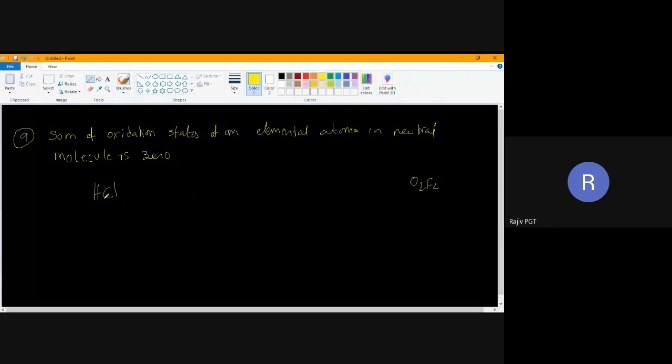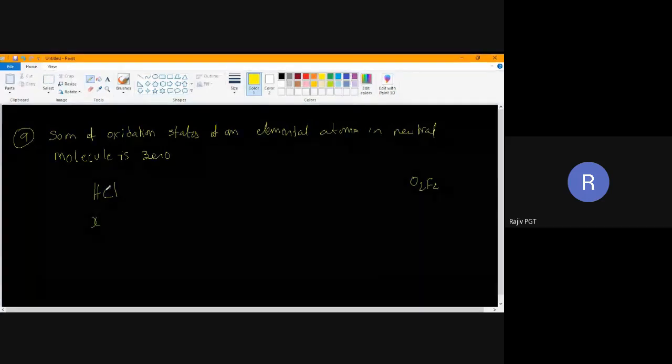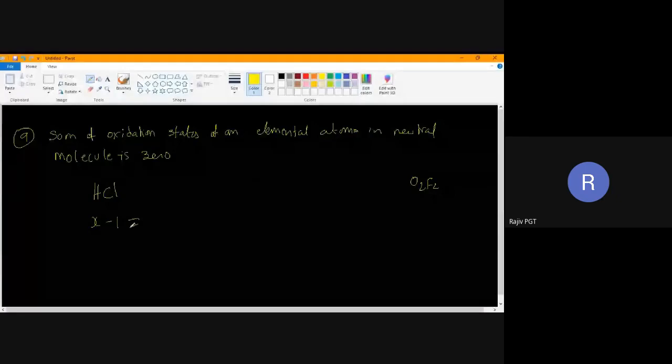I know halogens' oxidation state will be -1. It is neutral, so the sum will be equal to 0. Actually, I have to add here, but as its charge is -1, it will become -1, which I should add. That is the meaning: the sum of oxidation states of elemental atoms. This is a neutral molecule.